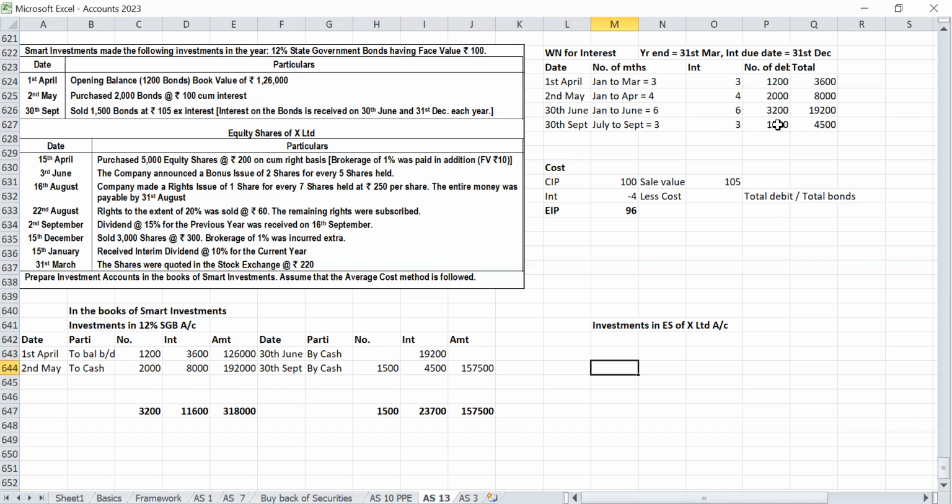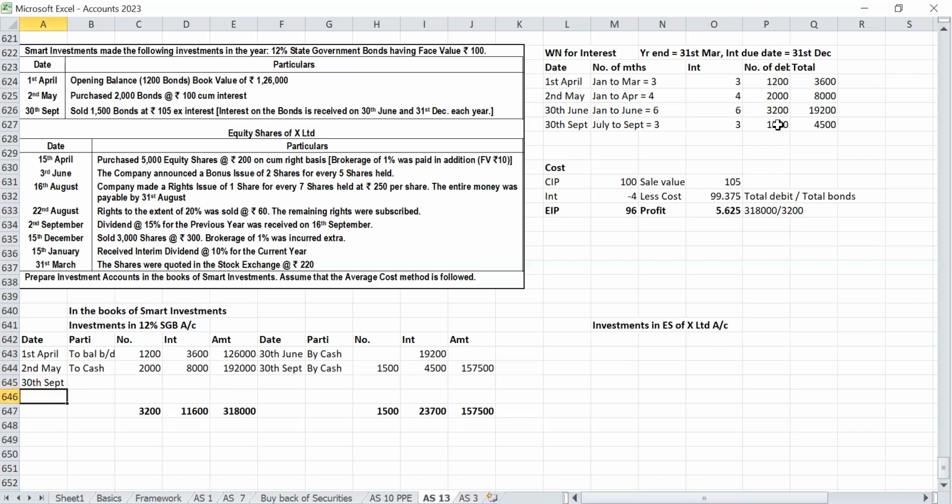Then total debit is 3,18,000 divided by number of bonds, debentures, right? 3,200 debentures in hand. So profit 5.625.